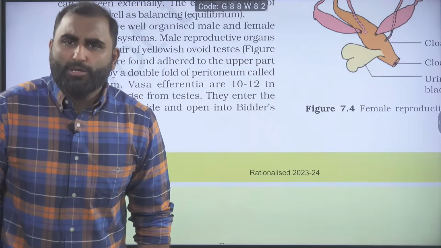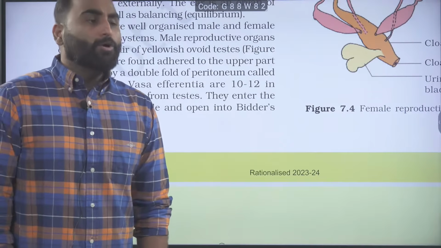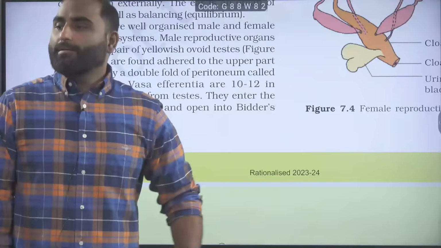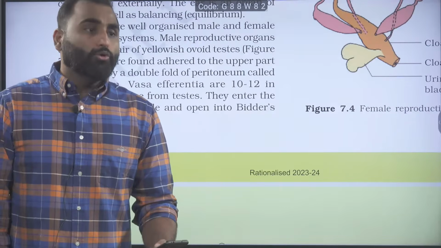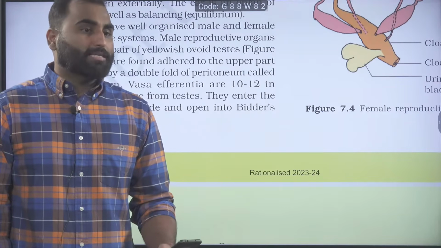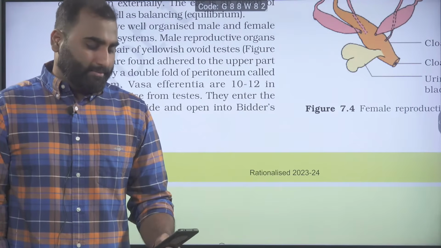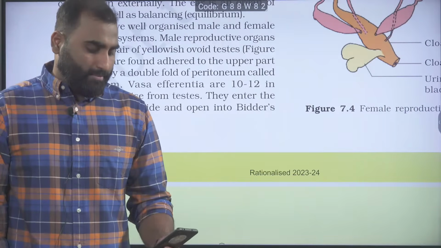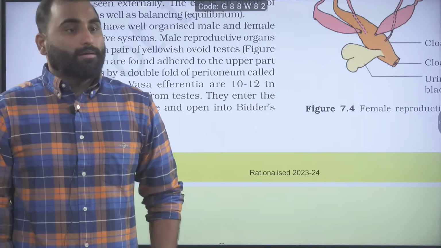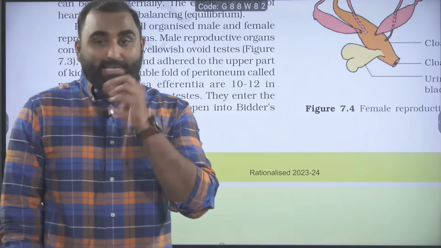Do human testes also have vasa efferentia? Tell me fast. Yes, human testes also have vasa efferentia.